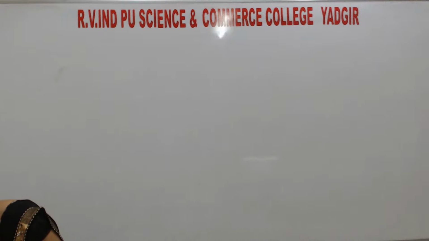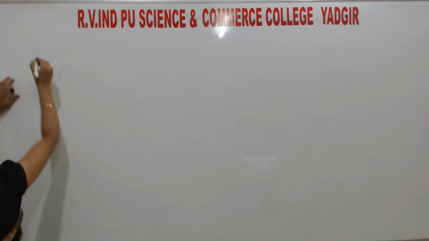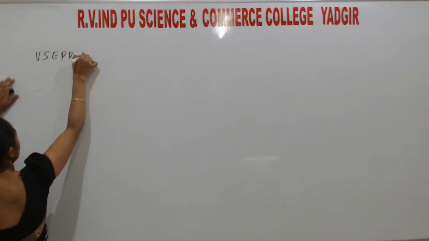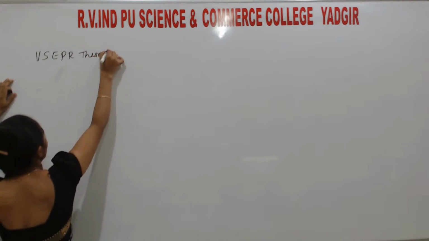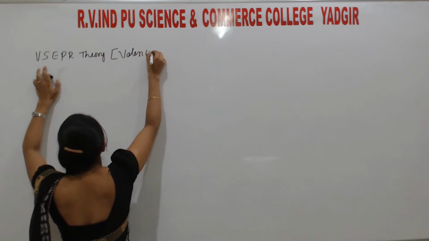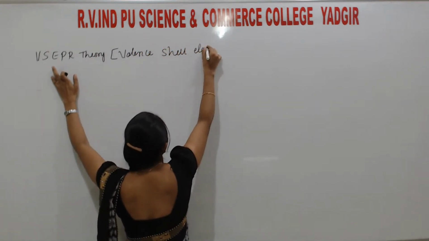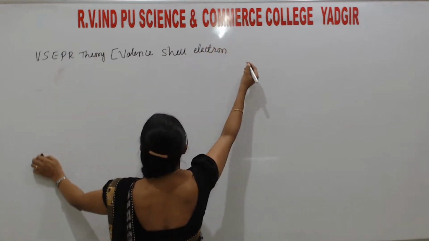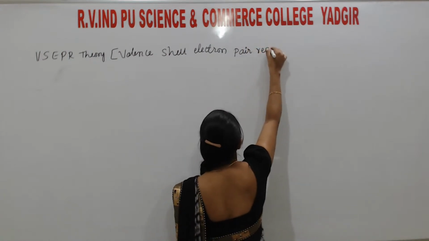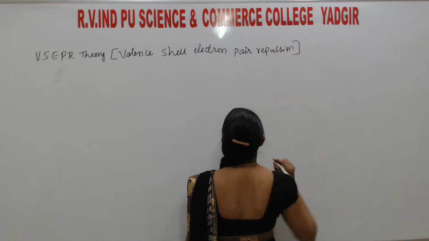So students, the next theory is valence shell electron pair repulsion, called VSEPR.